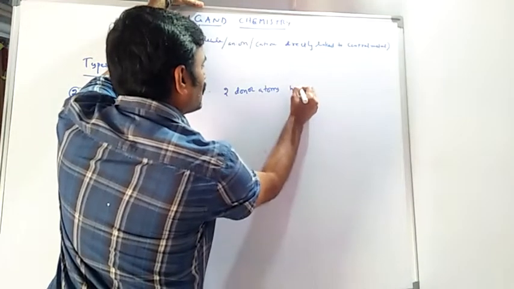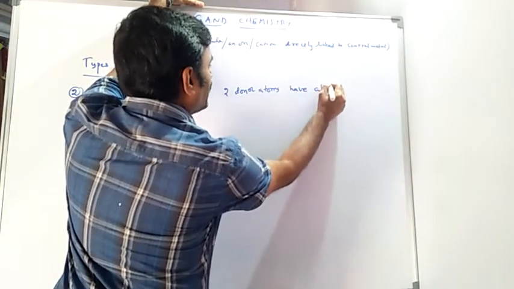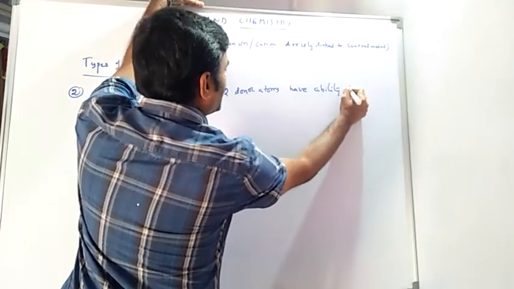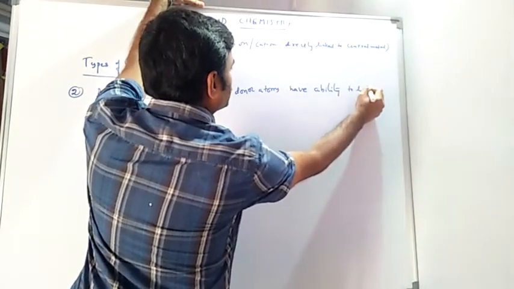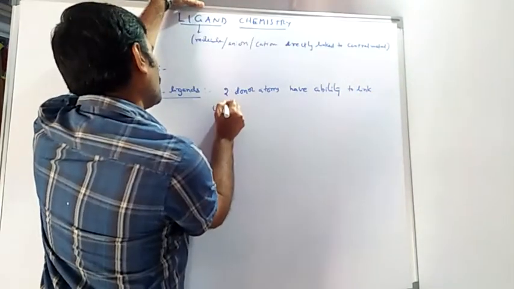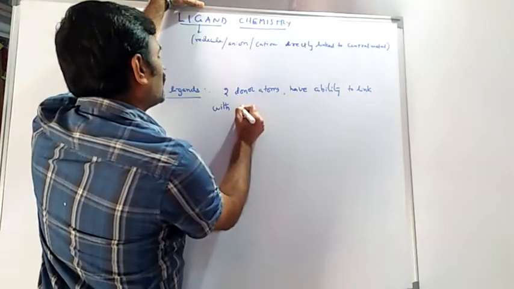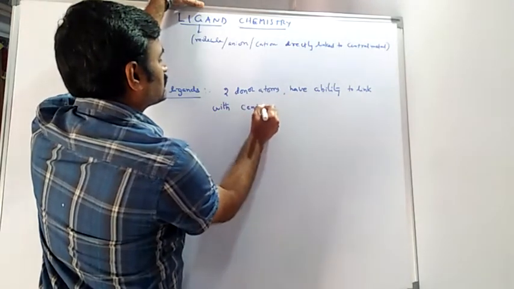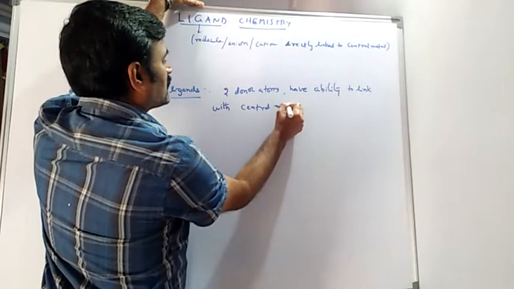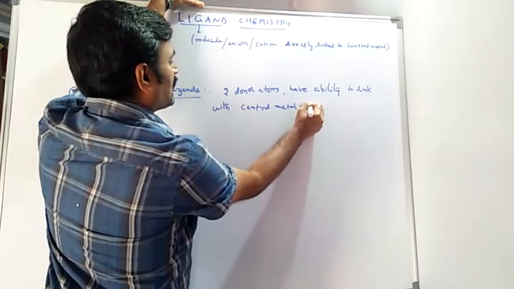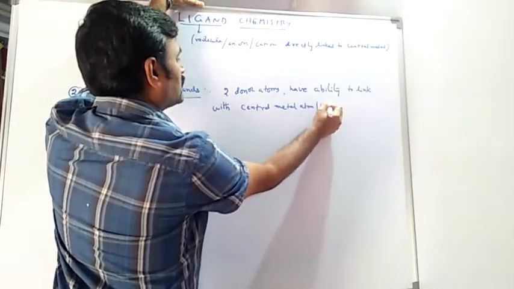They have the ability to link with the two donor atoms, the central metal atom or ion.